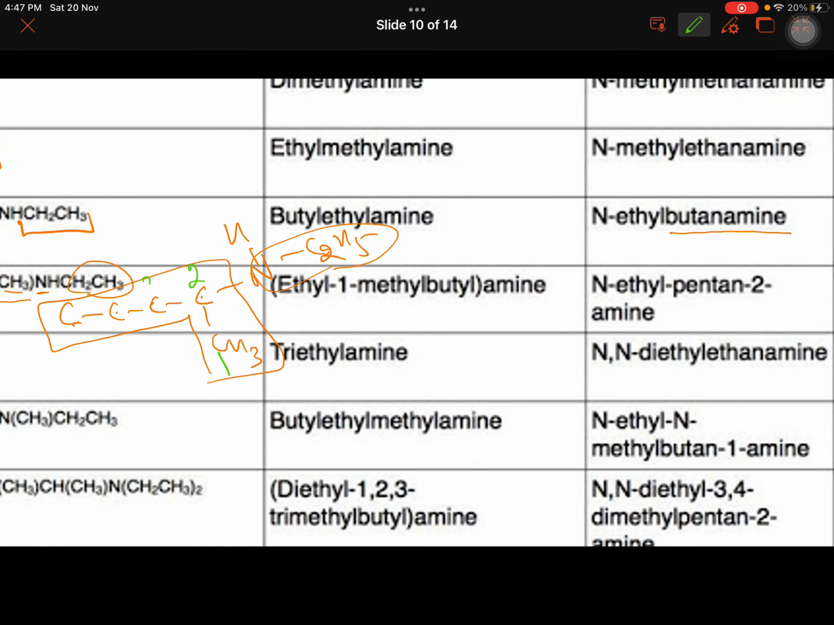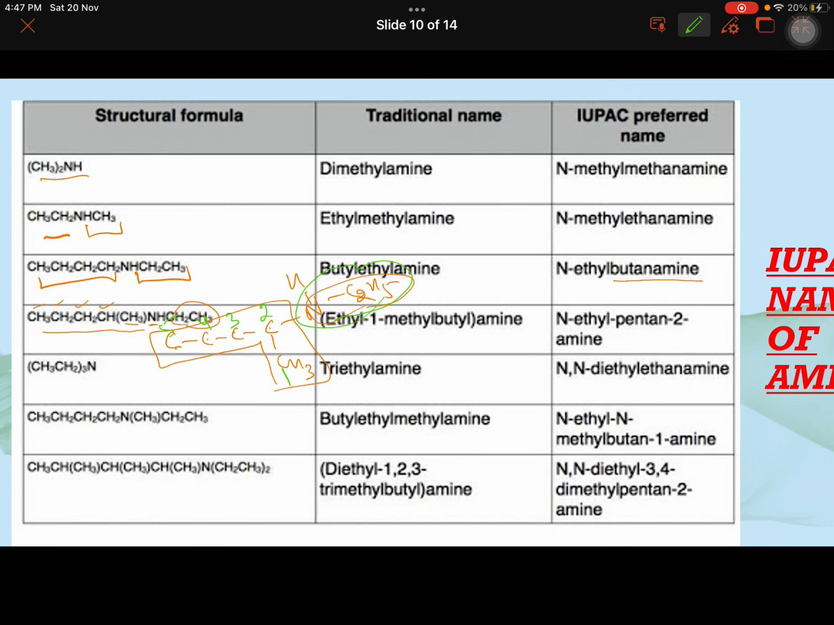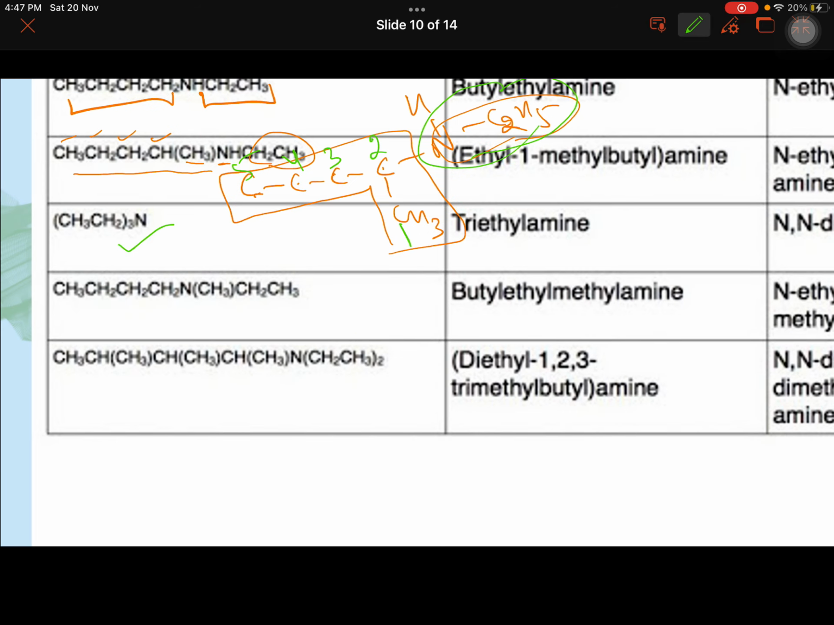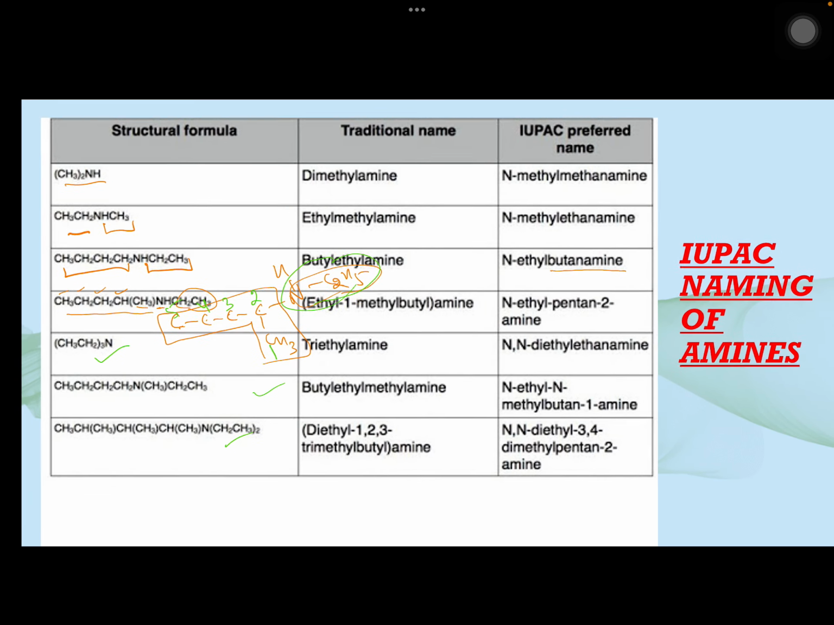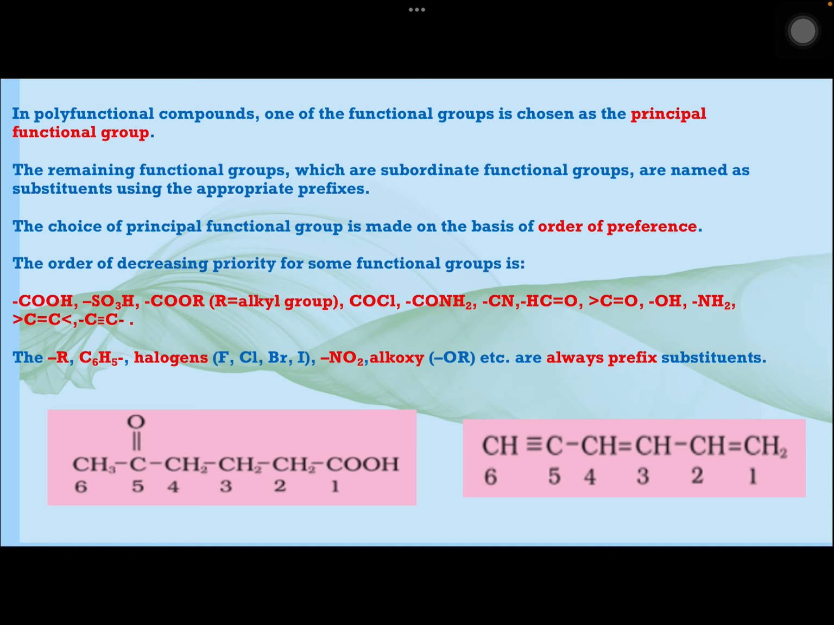1, 2, 3, 4, 5. This is pentane. On the second carbon you have this nitrogen and C2H5 attached. So it becomes pentane 2-amine. This is clearly a tertiary amine, all ethyl groups. So N,N-diethyl ethanamine. And likewise you can try the other examples. So this is how we write the names for these compounds.